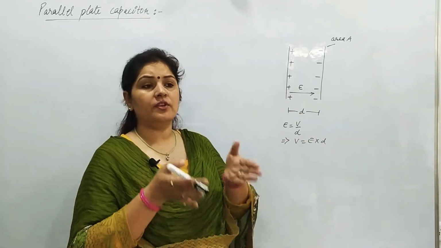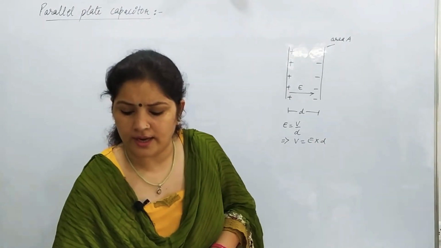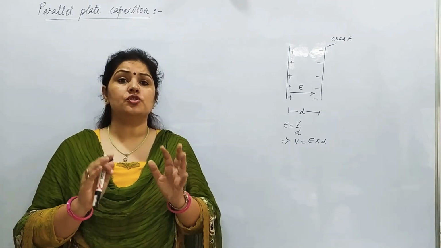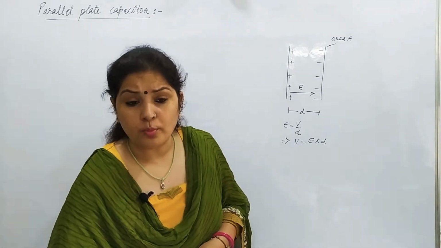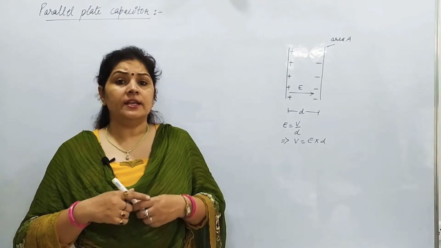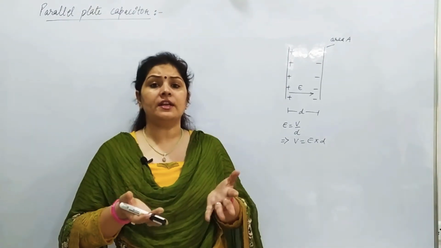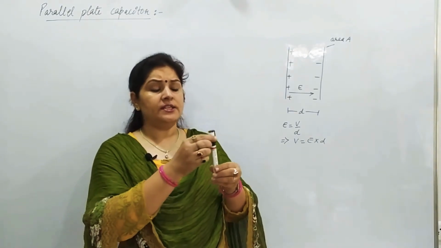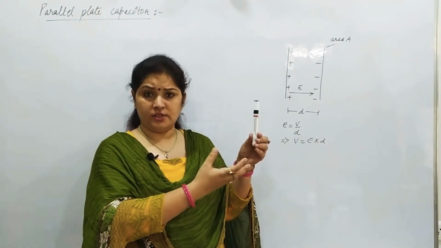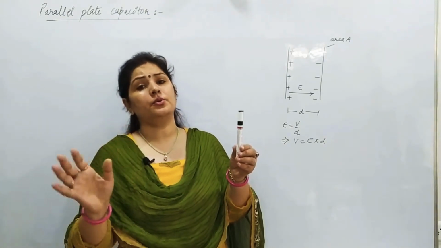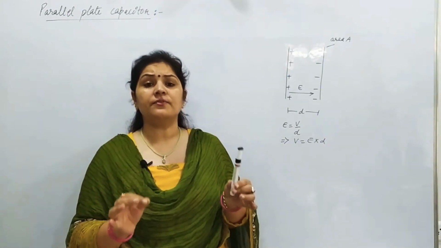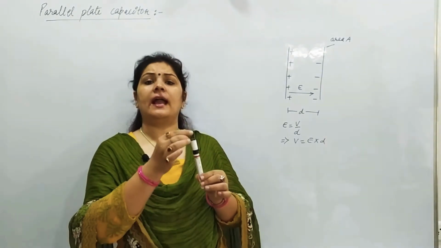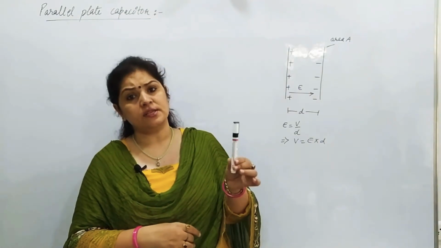Now we are going to derive, for a parallel plate capacitor, what are the dimensions on which we can decide how much charge can be stored? What are the factors which will make us know that in this capacitor we can store this much charge? Say this is a capacitor, how much charge can I store? It is not that in any capacitor you can give infinite charge. There is a specific limit of the charge given to this, and that limit depends on the geometry, on the dimensions of this capacitor.